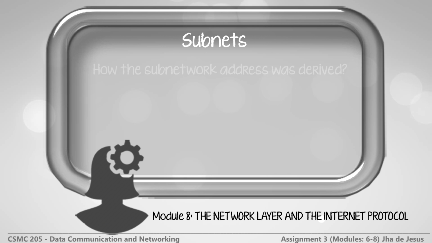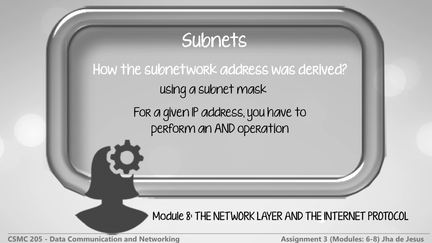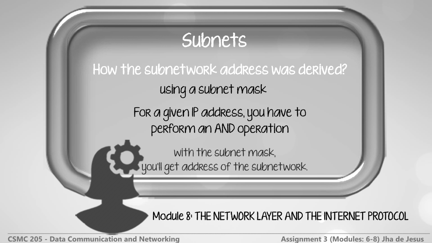You might be asking how the subnetwork address was derived. This is done by using a subnet mask. For a given IP address, you have to perform an AND operation with the subnet mask, and you'll get the address of the subnetwork.